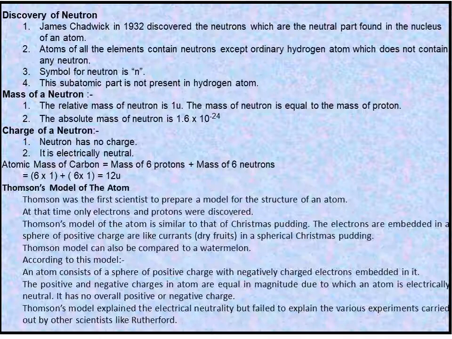So now, Thomson's model of an atom. Thomson was the first scientist to prepare a model for the structure of an atom. At that time, only the electron and proton were discovered. Thomson's model of the atom is similar to a Christmas pudding or cake. The electrons are like dry fruits which are embedded on the base, which looks like a positively charged sphere.